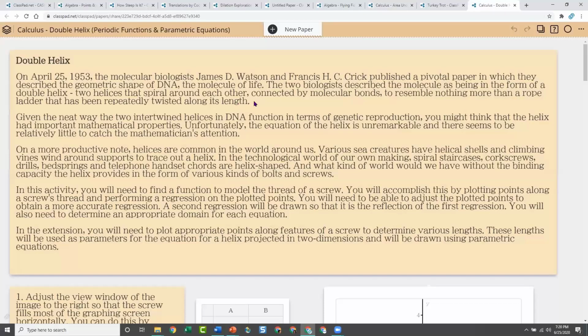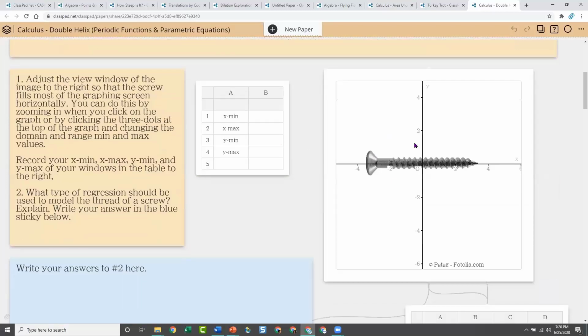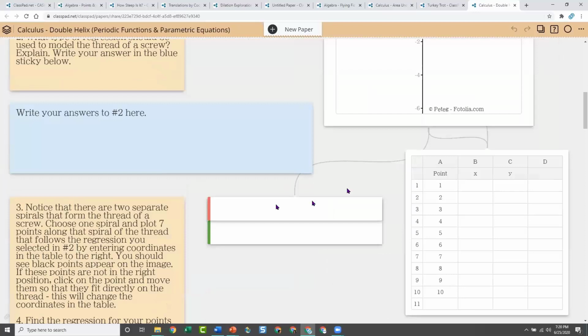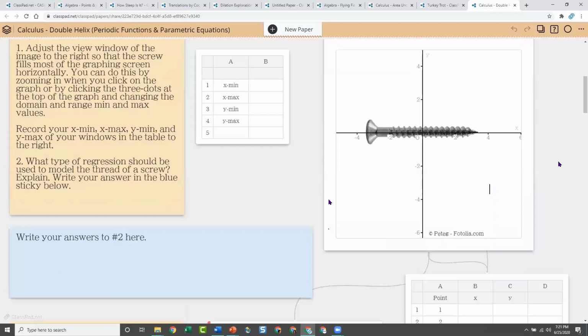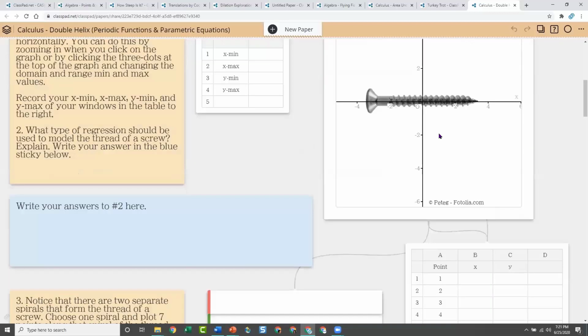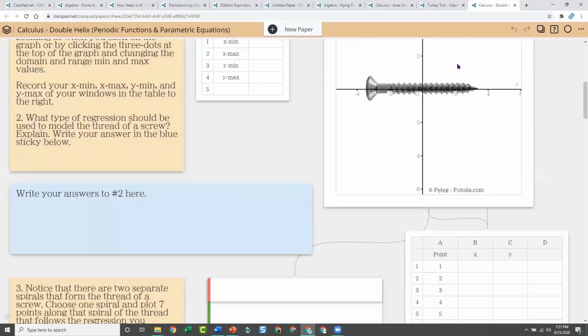And here's another calculus one, and this one's kind of cool because it is the helix, so it's a screw, and they have to plot some points and find the x-min, y-min, and then they're going to be doing different regressions and graphs. And this one, you'll notice all these little, I call them spider webs, are showing you that these things are connected to each other. So this data is connected to this graph, so as you enter points, they'll show up on the graph. These functions are connected to this graph, and so as they write their functions, they'll show up on the graph.